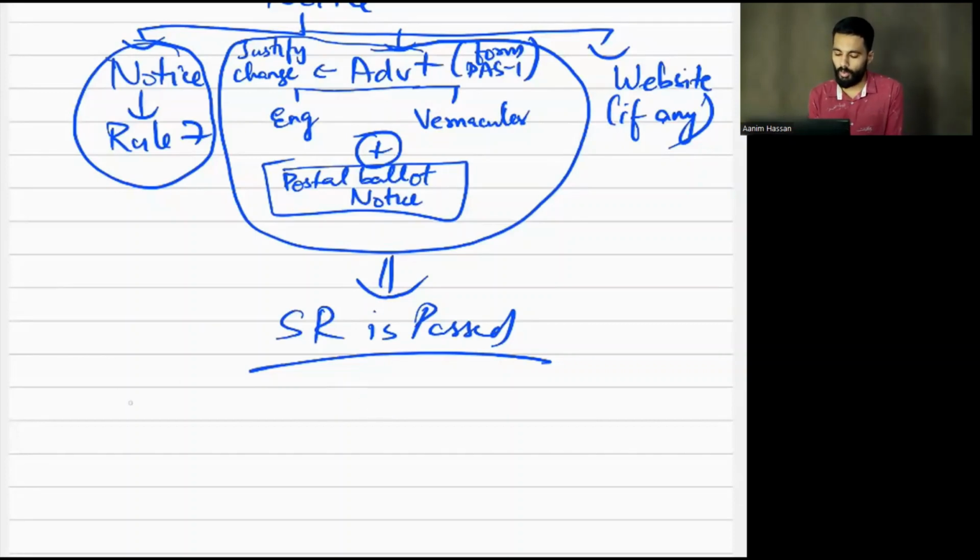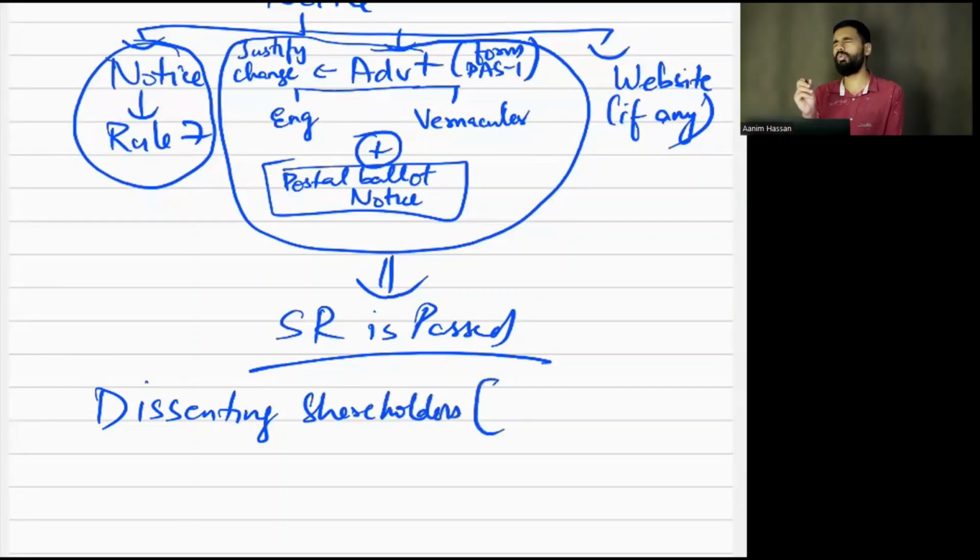Then what about dissenting shareholders? Who are dissenting shareholders? They are the shareholders who went against it, but still the special resolution is passed. What about them? They are given an opportunity.